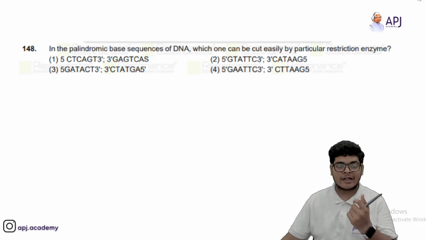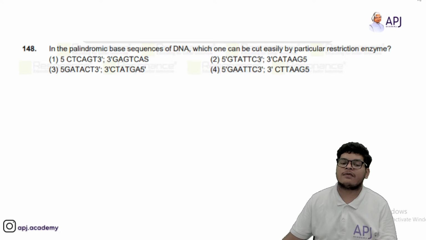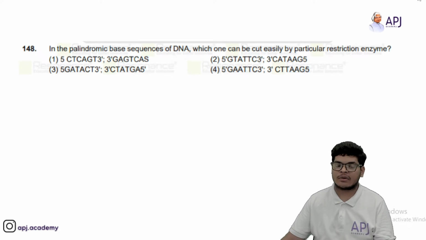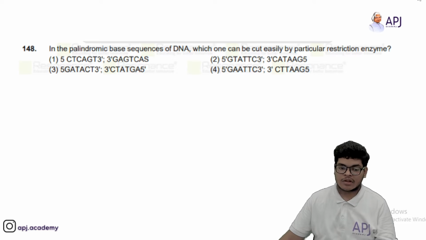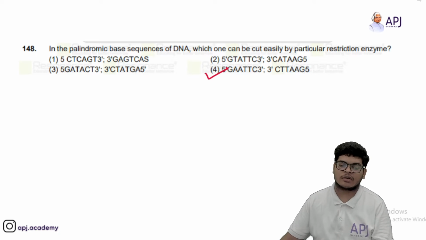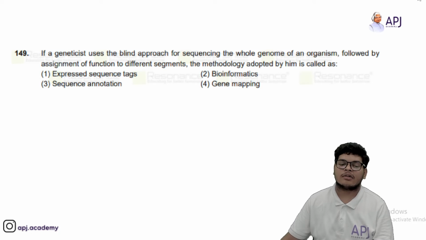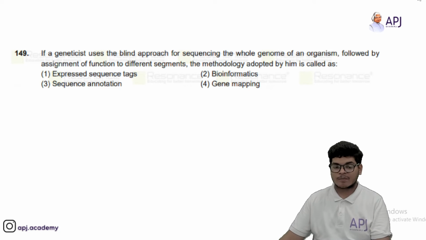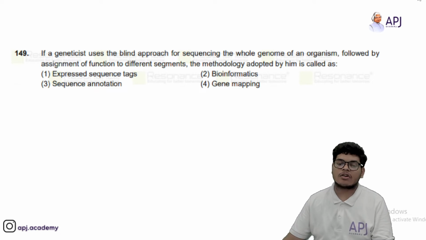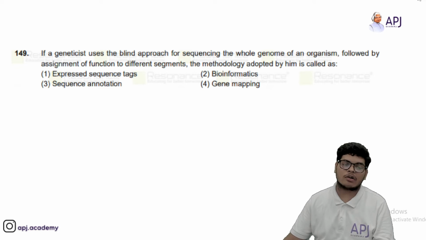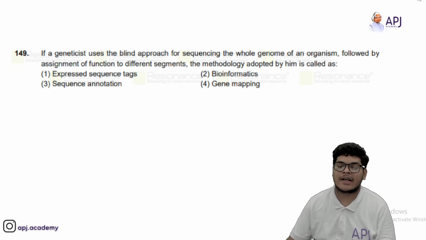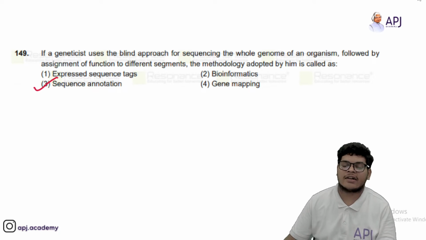Then, in a palindromic based sequence of DNA, which one can be cut easily by a particular restriction enzyme? So it will be option 4th, because you can see it is a palindromic sequence, it can easily be cut by the enzyme. If a geneticist uses the blind approach for sequencing the whole genome of an organism, followed by assignment of function to different segments, the methodology adopted by him is called sequence annotation.